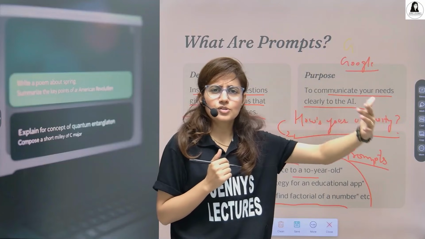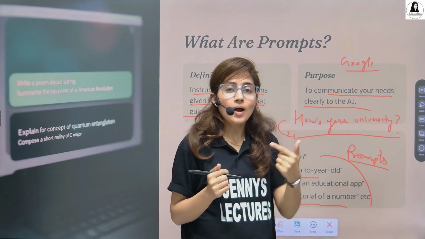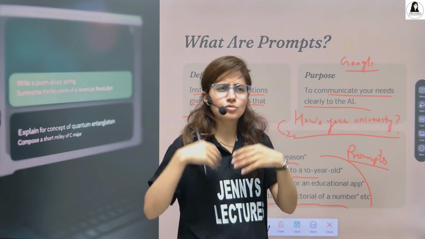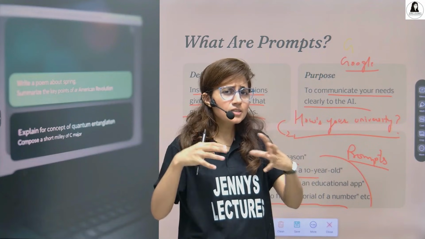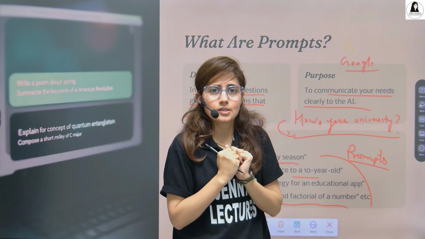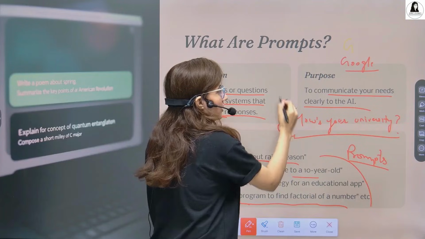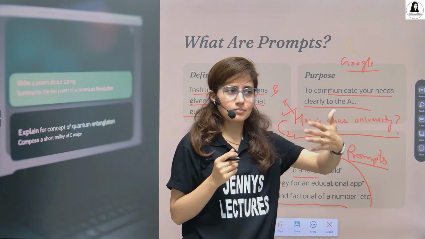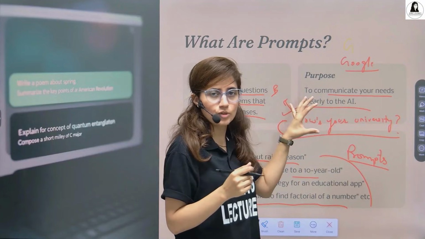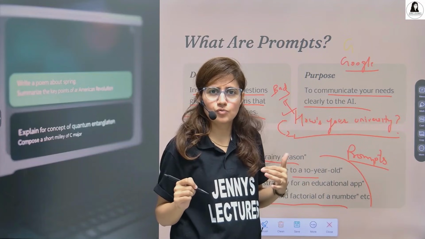How's the college? So now she'll tell me about the work environment, or maybe the HOD, or maybe the salary, or the workload, or something like this. Because now she's more clear about my question, what exactly I want to ask. Okay, so this comes under, this is a prompt. Obviously, I'm asking something. So if I tell you in this language, this is a prompt, but this is a bad prompt, vague instructions we are giving.